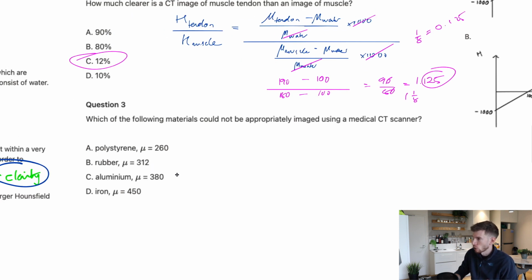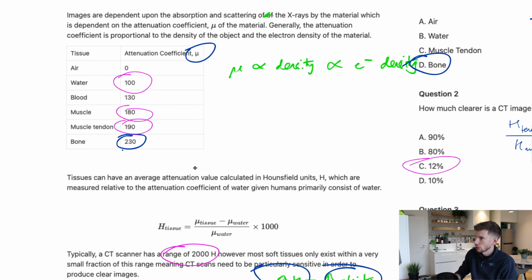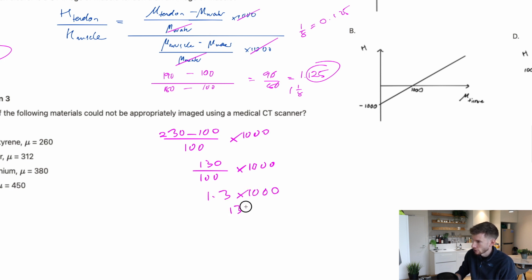Now, if we want to work that out, we can look at what is the lowest and the highest H values. So if we can image, for example, bone, that would have to have the highest H value. When we do that, 230 take away 100 on 100 times 1,000, like that. So we get 130 over 100 times 1,000, which gives us 1.3 times 1,000, or 1,300.